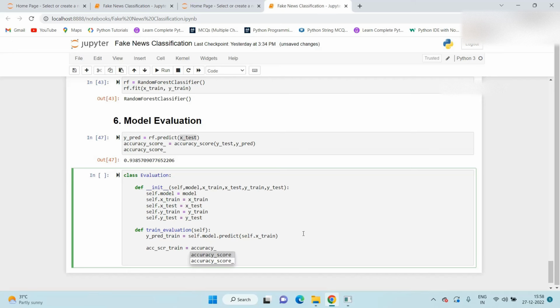Now we check the accuracy on training, accuracy_score. Here we pass self.y_train and this prediction.